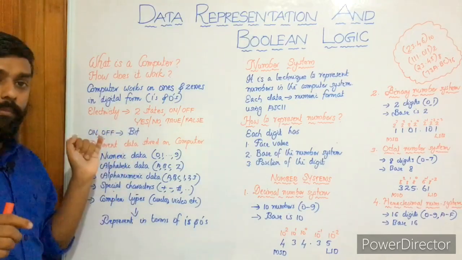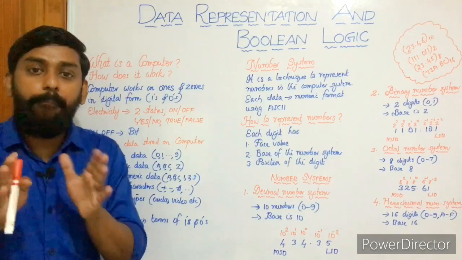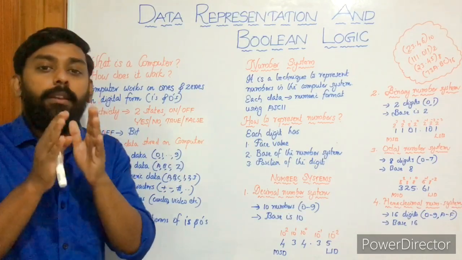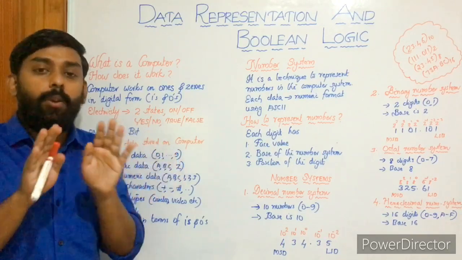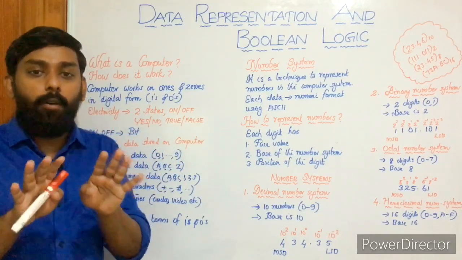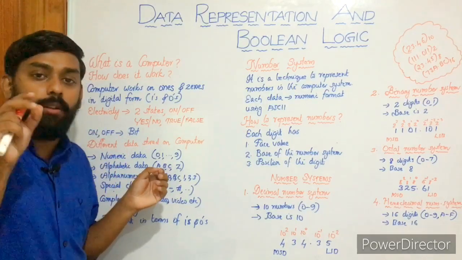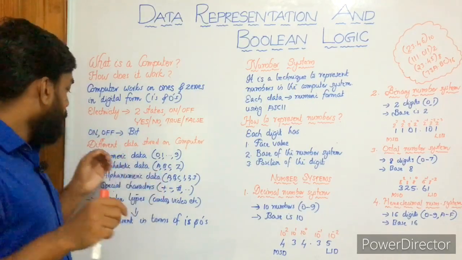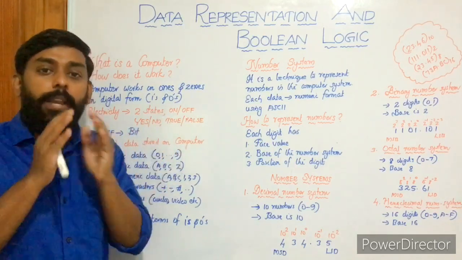On or off is called a bit, or we can say 1 and 0 are bits. How can you explain bit? Binary digit, that is what a bit is. So a computer works on bits. That's the basic unit of computer storage or memory. Actually, these are some of the different types of data we can work with.